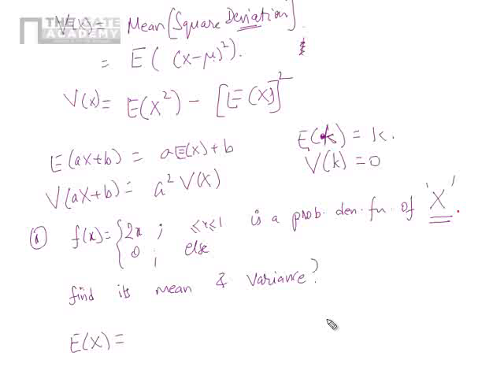What is expectancy of x? Expectancy of x is nothing but the integral from minus infinity to infinity of x f of x dx.